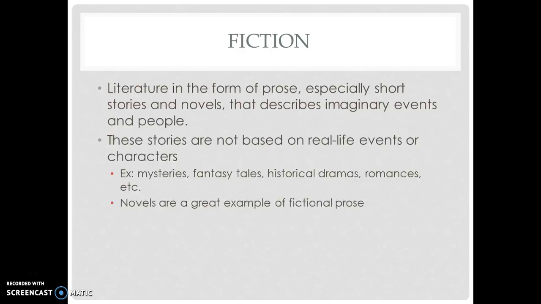Fiction. Fiction can be defined as literature in the form of prose, especially short stories and novels, that describes imaginary events and people. These stories are not based on real-life events or characters. Some examples of fiction are mysteries, fantasy tales, historical dramas, and romances. Novels are a great example of fictional prose.